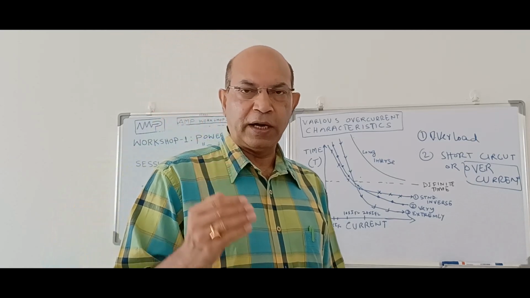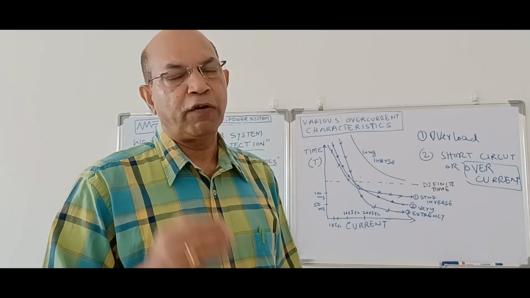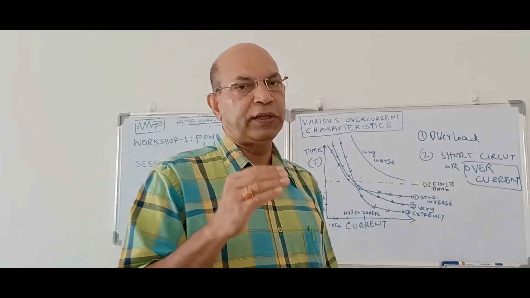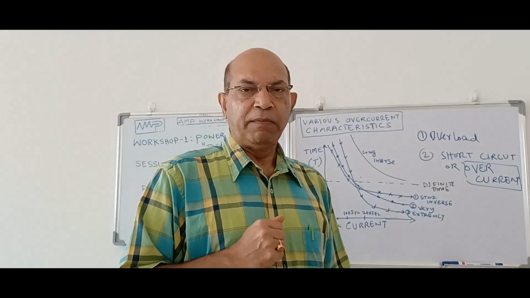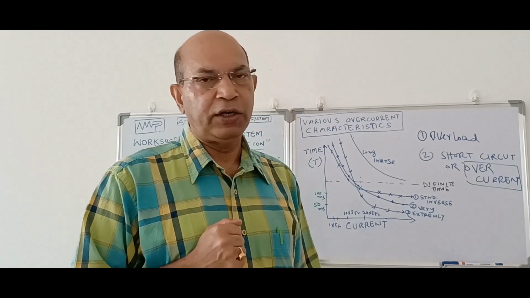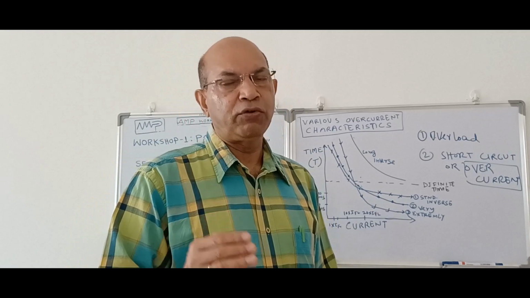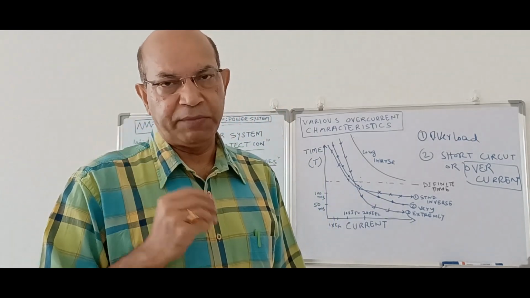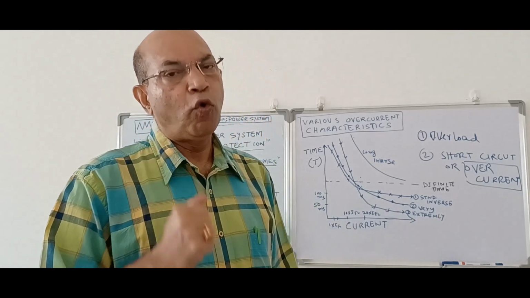That is overcurrent, and that situation can come due to short circuit or fault condition. So of these two terminologies, overload is just above the rated condition, up to maybe 50%. But overcurrent or short circuit condition is different: the equipment is subjected to a very high current, more than 2 times, 3 times, 4 times, up to 25 or 30 times, depending on the fault condition. Then we say the equipment is subjected to overcurrent condition.